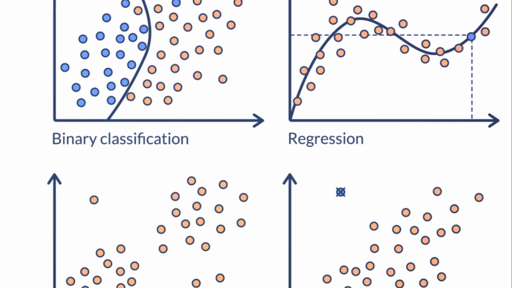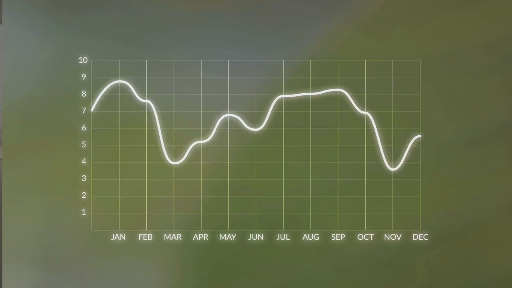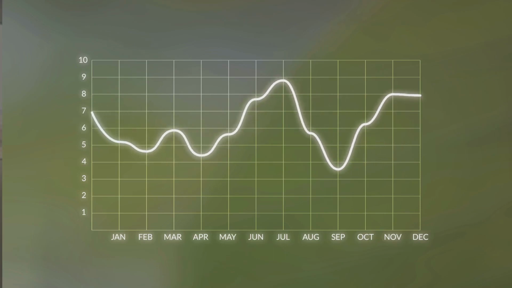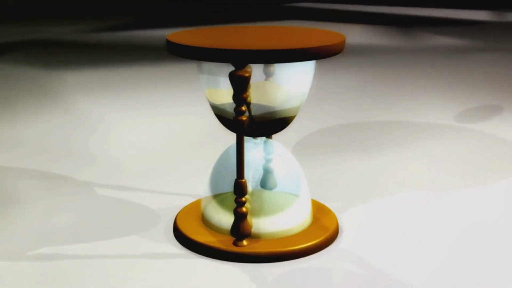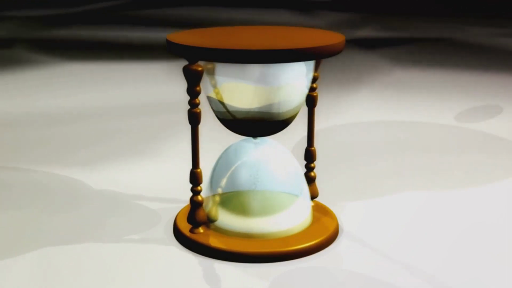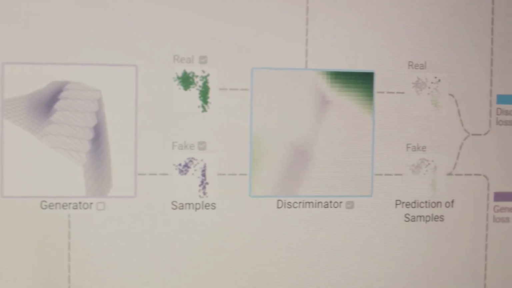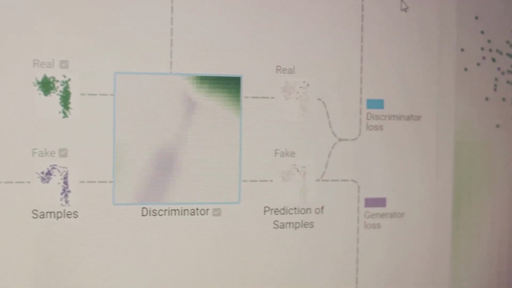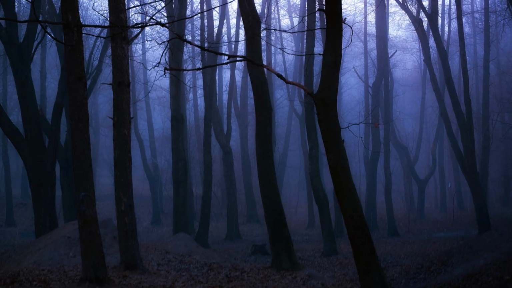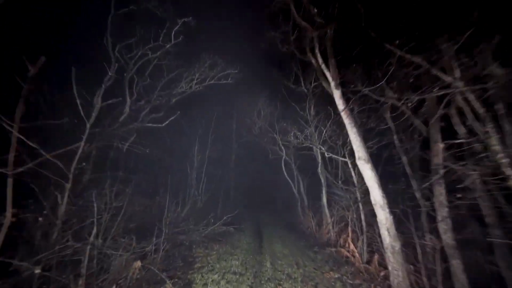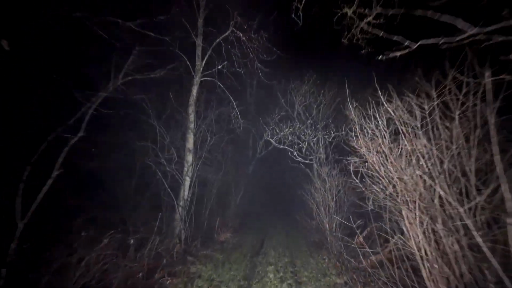Classification is about sorting, categorizing, labeling. It's about putting things into boxes. Regression, meanwhile, is about predicting, estimating, forecasting. It's about looking at the past and predicting the future. Remember, knowledge is power. Whether you're a budding AI enthusiast or a seasoned data scientist, it's crucial to understand the difference between classification and regression. Classification is about categorizing data into specific groups, while regression is about predicting a continuous output.